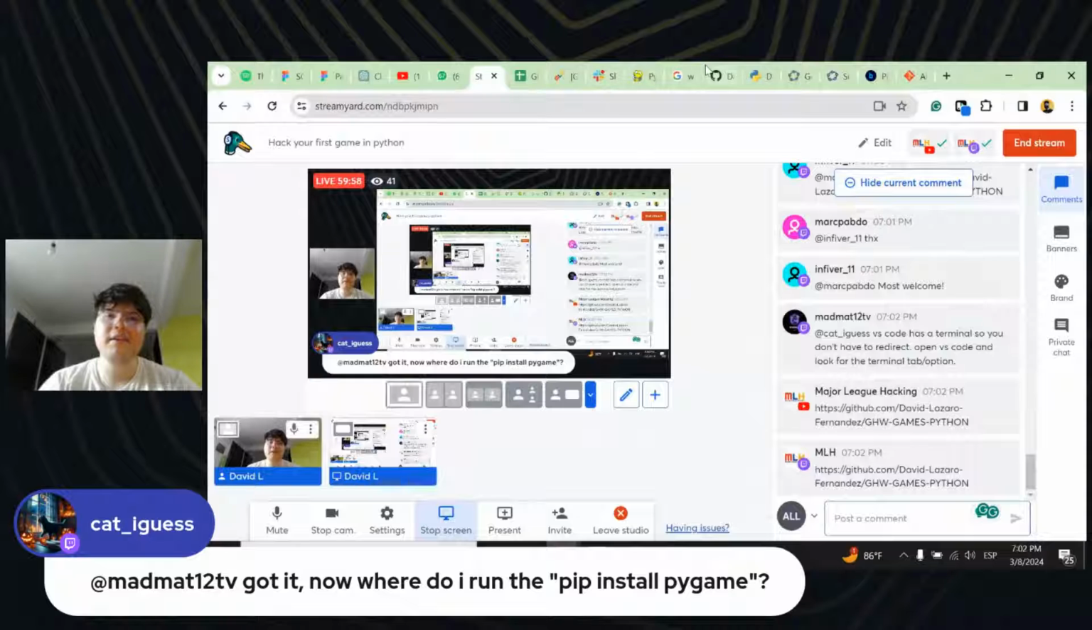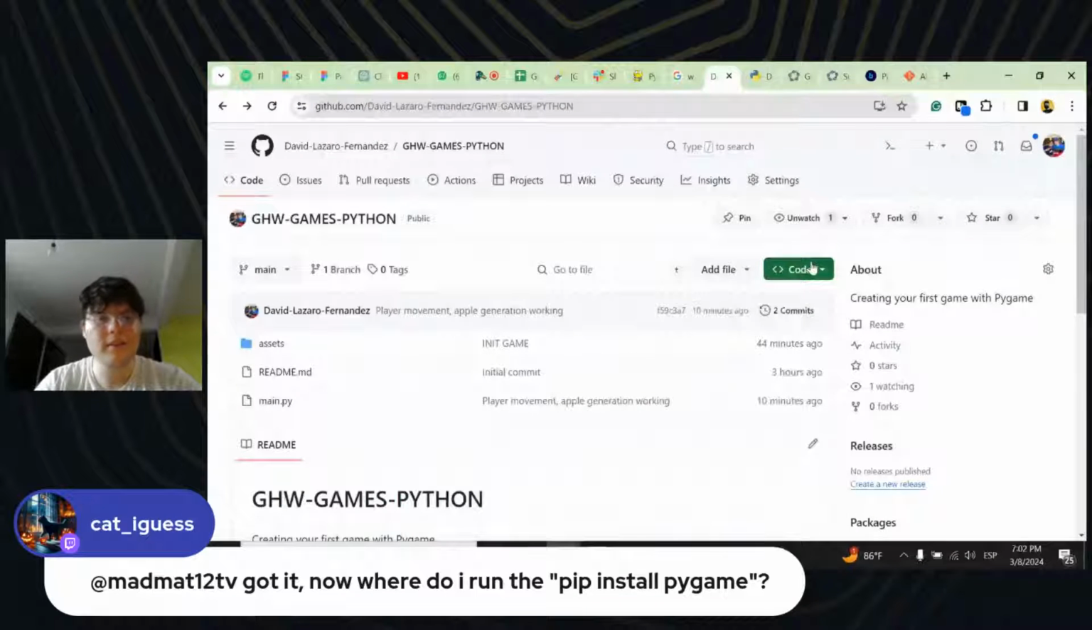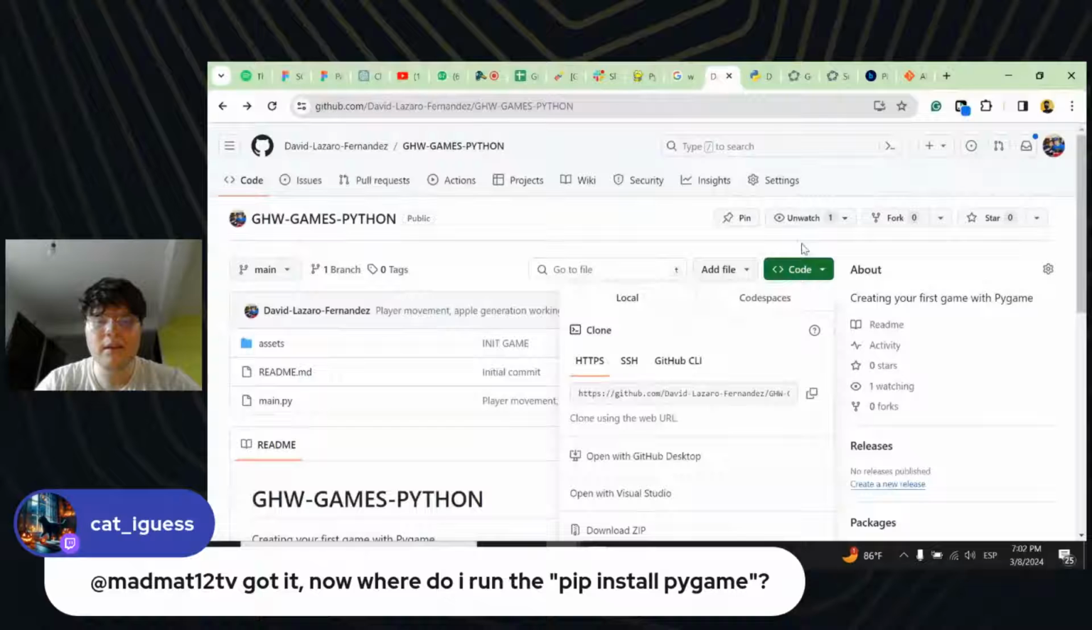After that, go to GitHub, to this link that I passed you. You're going to see this green button. Just click on this green button. Click on local. You're going to see something that says HTTPS. Click on that and copy it to the clipboard.